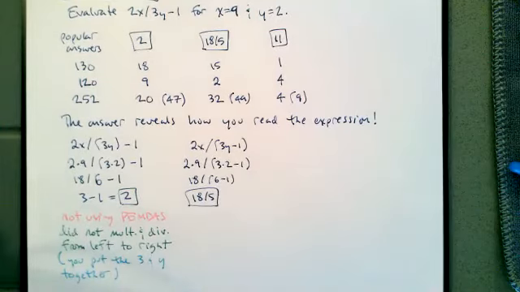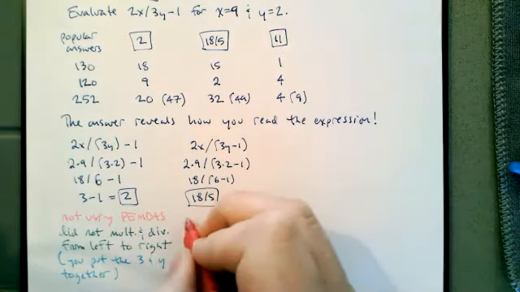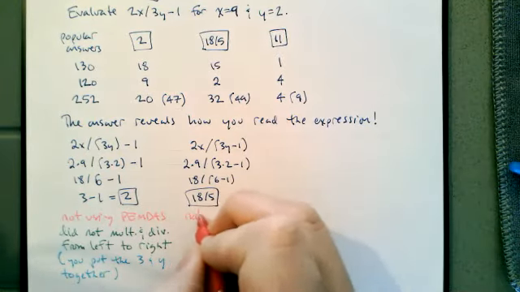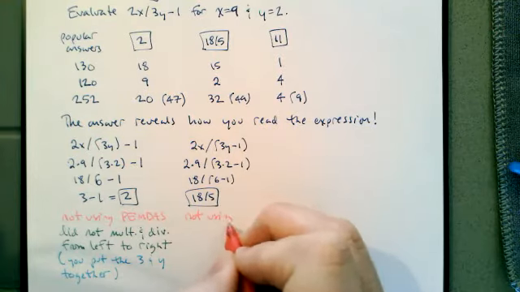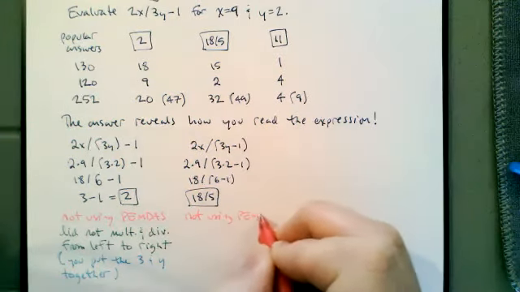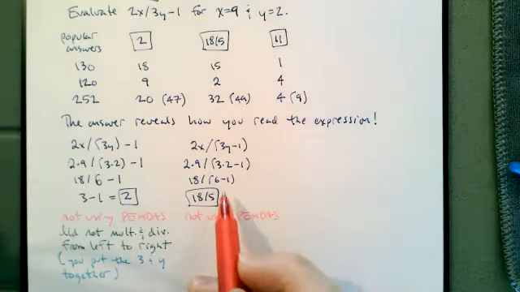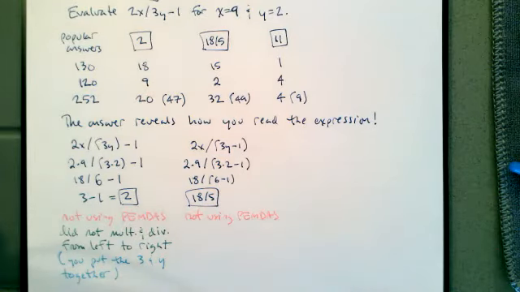And it shows me what I wanted you to show me anyway, that once again, you were not using PEMDAS, because you did this subtraction before you did this division. And division should go before subtraction unless there are parentheses, and our original expression had no parentheses.